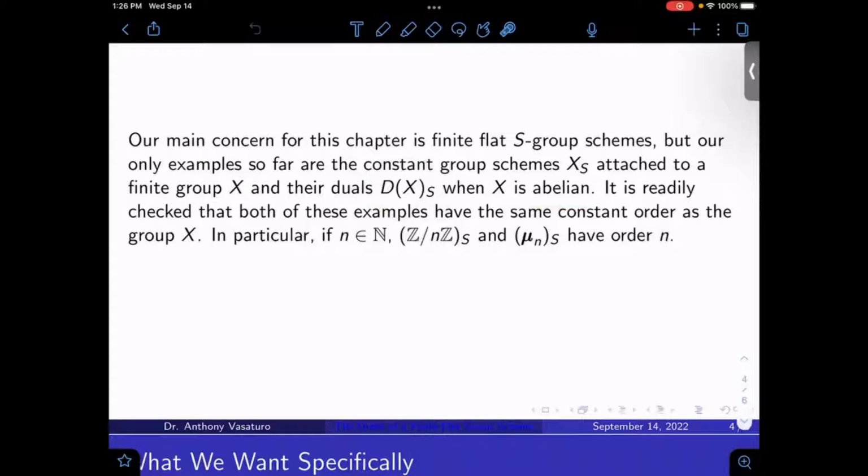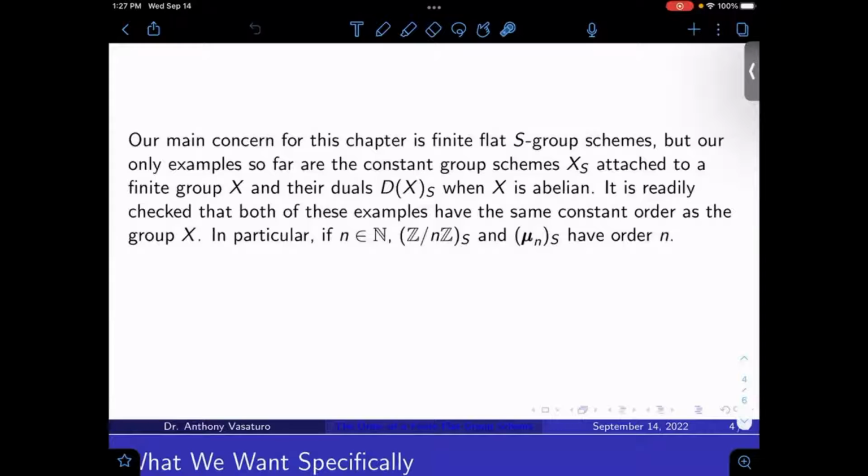And it's easy to check that in both of these examples the order is constant, and it's the same as the order of the group X, the usual group theoretic or set theoretic order. In particular, if N is a natural number, the constant Z/NZ group scheme and the constant Nth roots of unity group scheme both have order N, because Z/NZ and mu_N as groups have order N. And so that's nice to know.